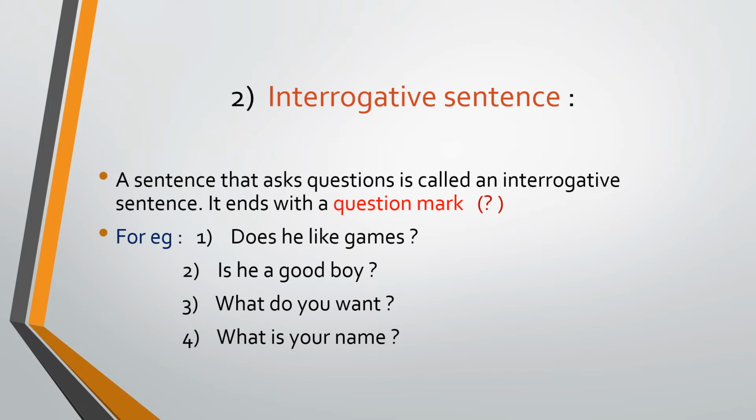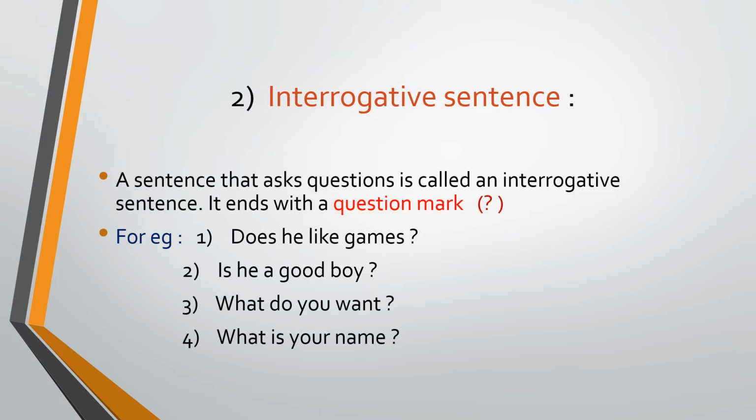Next, second is the interrogative sentence. A sentence that asks a question is called an interrogative sentence. First, a declarative sentence means the sentence has a statement and ends with a full stop. That type of sentence is known as a declarative sentence. Interrogative sentence means, simply, you have to remember the question mark, a question type sentence.